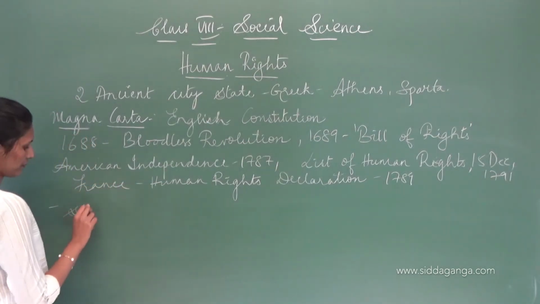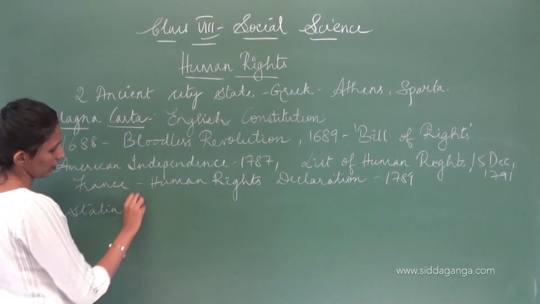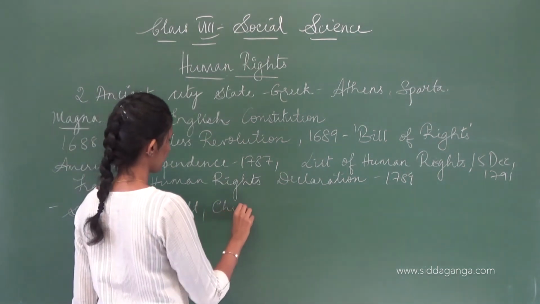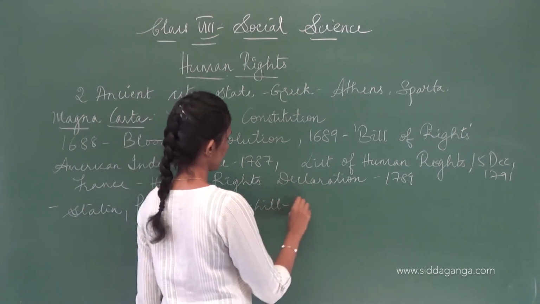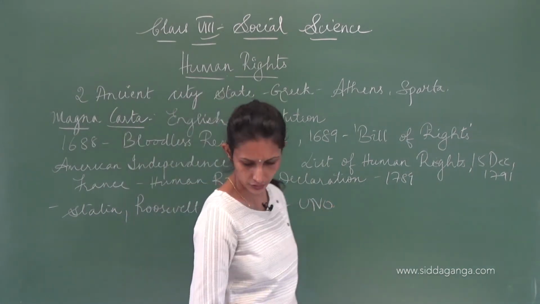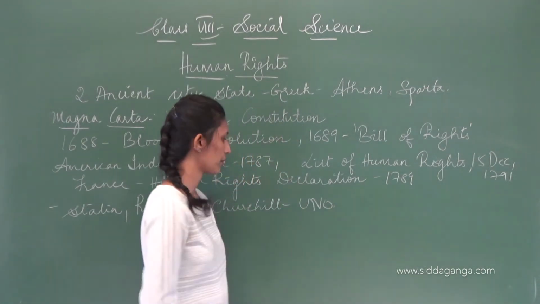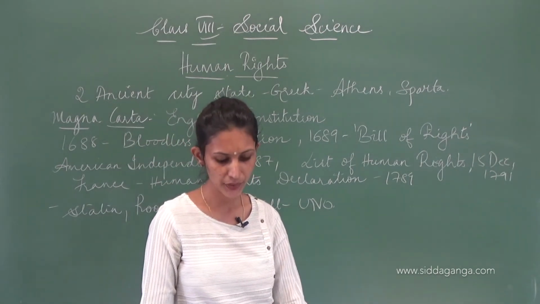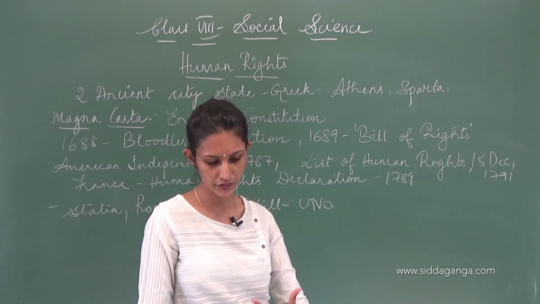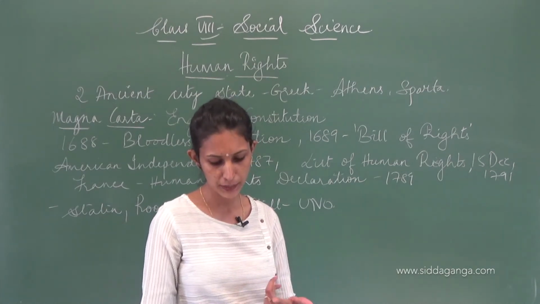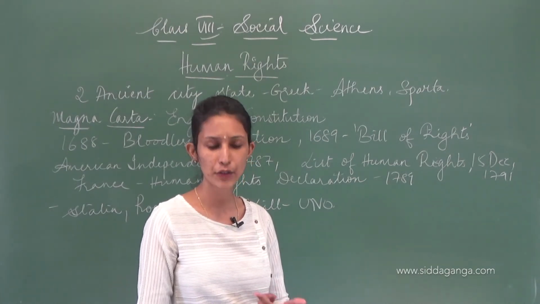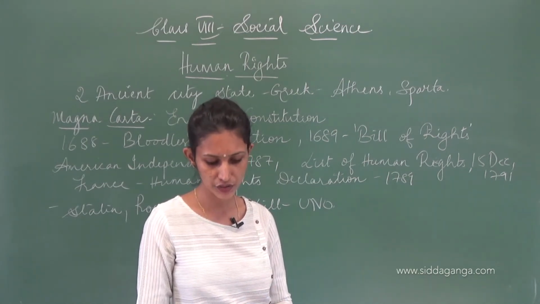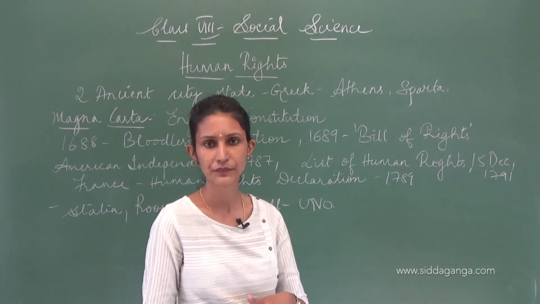So, Stalin, Roosevelt and Churchill, UNO came into existence by their efforts together. Now, the preamble of the UNO declares, I would like to read it for you and then we will explain. We the people of the world have decided to protect our future generation from the destruction of wars. War has driven us to sadness twice in our lifetime.